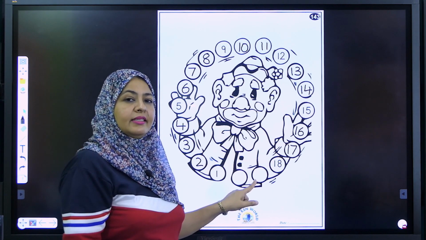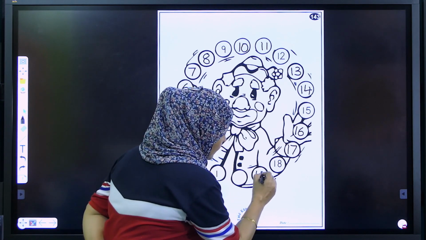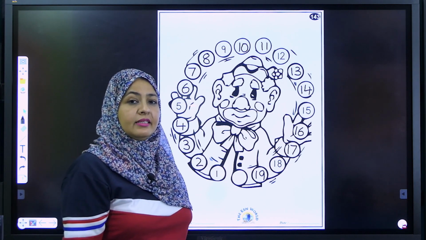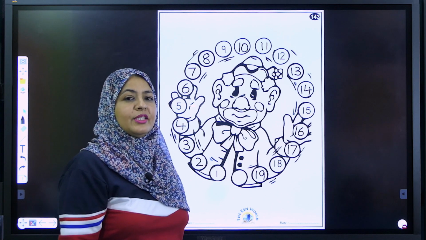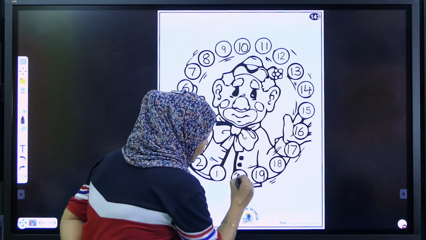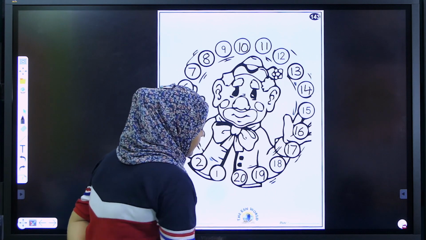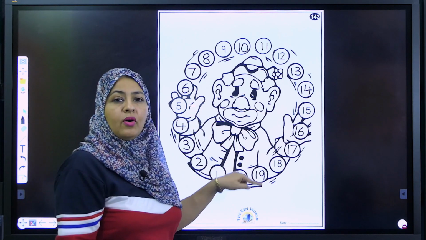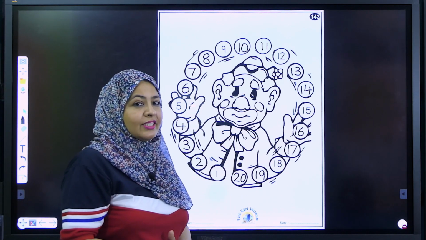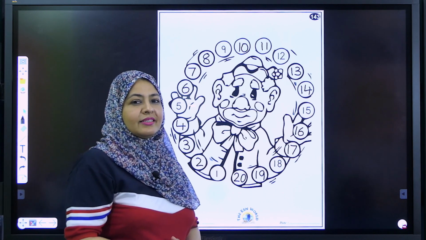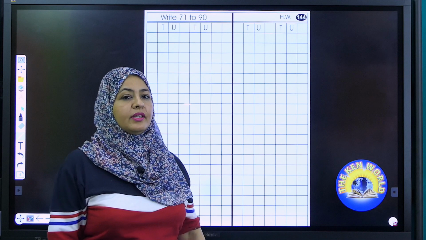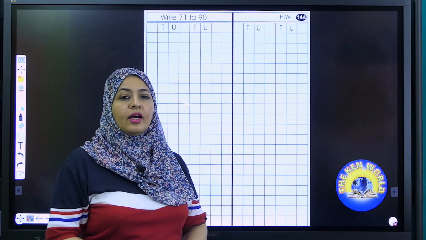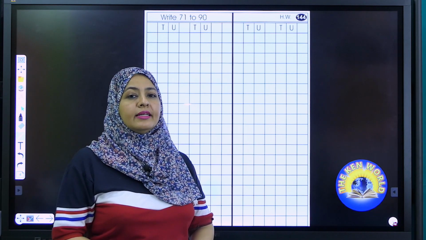Correct. Number 19. So write here number 19. What comes after 19? Excellent. Number 20. Write here number 20. With this 20 we have filled all the balls, isn't it? You enjoyed this activity? Great. Now proceed to page number 144. Today we will practice to write the counting from 71 to 90.